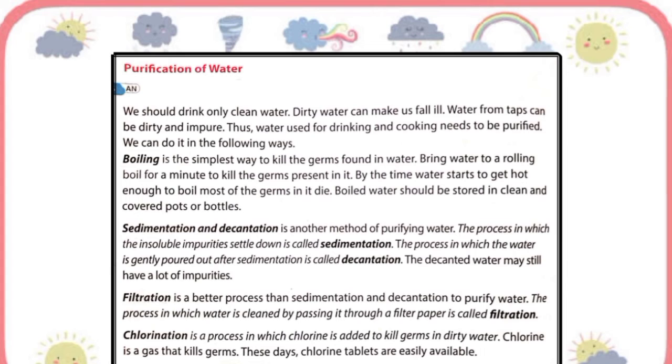Thus, water used for drinking and cooking needs to be purified. So we can do it in some ways, like boiling. It is the simplest way to kill the germs found in water: bring water to a rolling boil for a minute to kill the germs present in it.